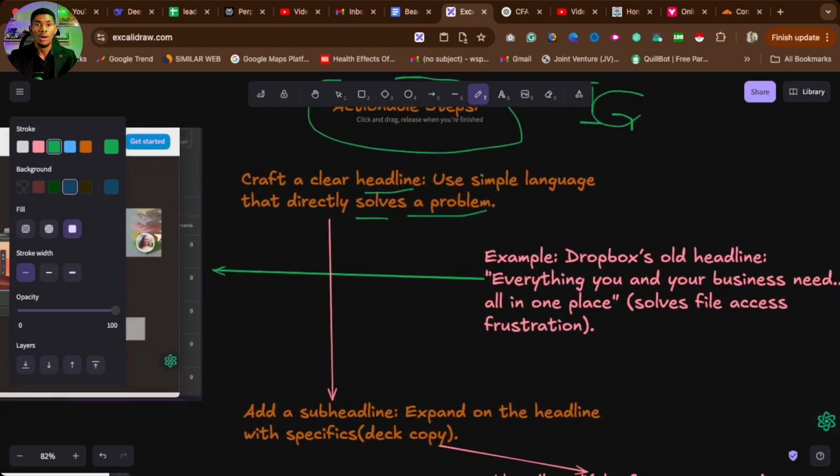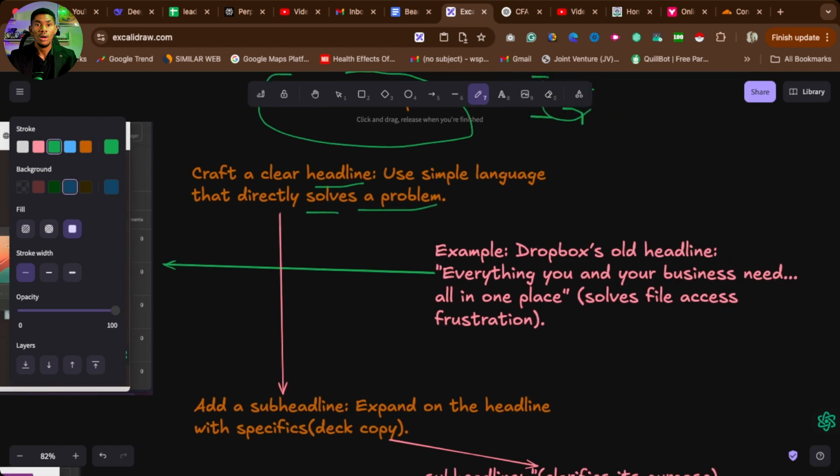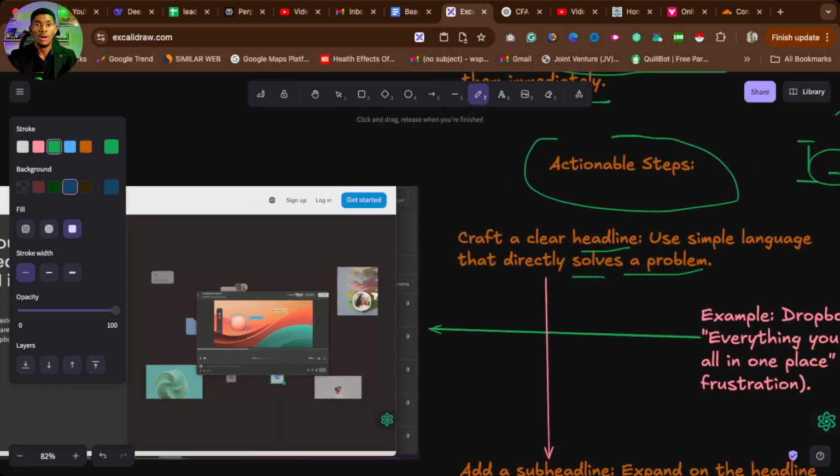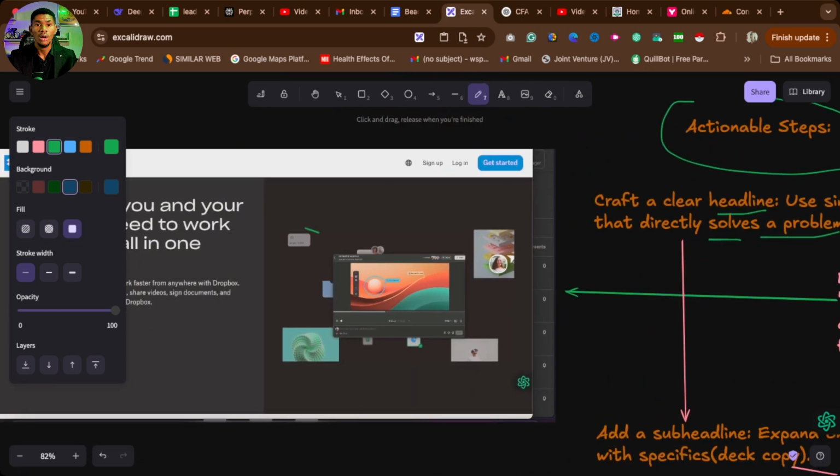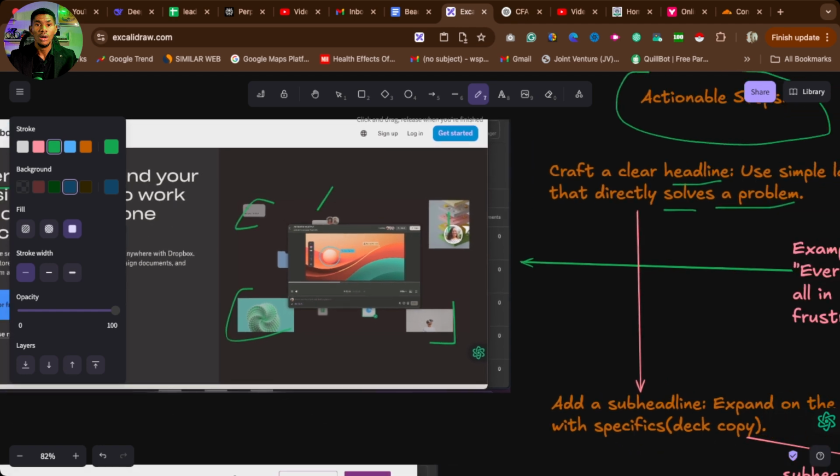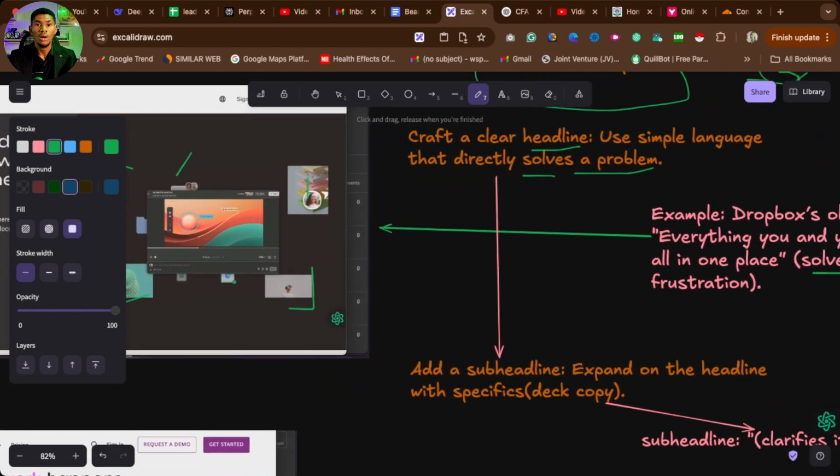For instance, like I said, Dropbox told us, if you want everything about your business in one place, that is what we are doing. What are they solving? They are solving the problem with access. You get frustrated looking for your Microsoft Word, looking for your picture, looking for this and all that. But Dropbox is saying that they can give you all of this in one place: your pictures, your movies, your designs, your business, your documents. They will store it for you in one place. That is very simple language that everybody can understand.